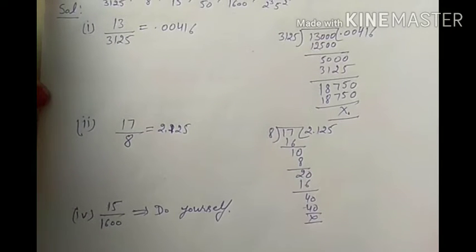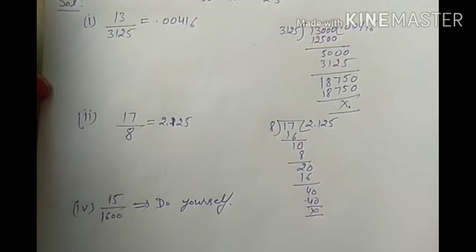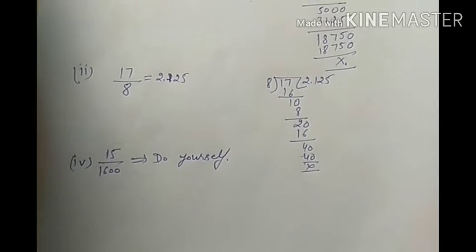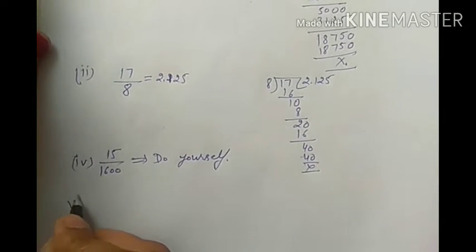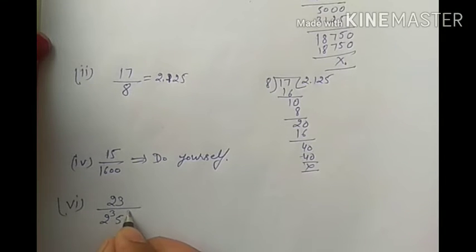Now the next part is the sixth part. That has a terminating decimal expansion, and that is 23 by 2 raised to power 3, 5 raised to power 2.